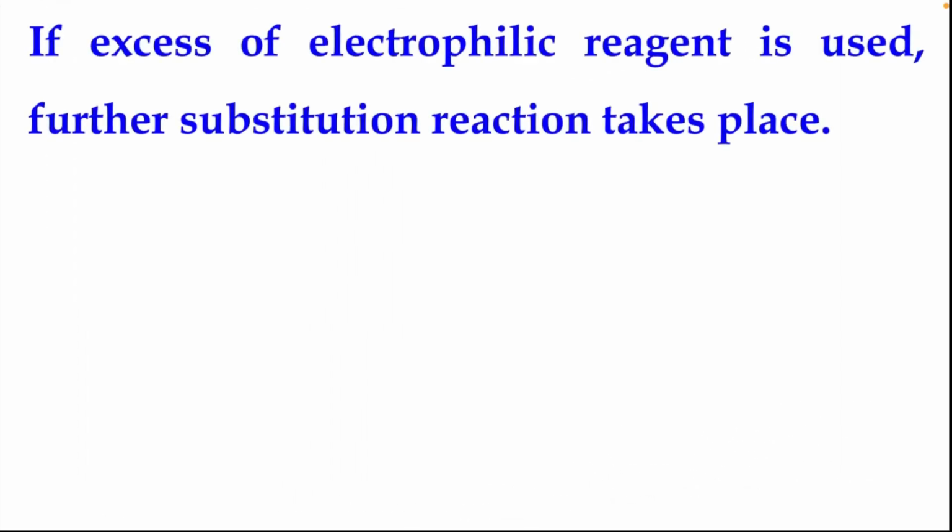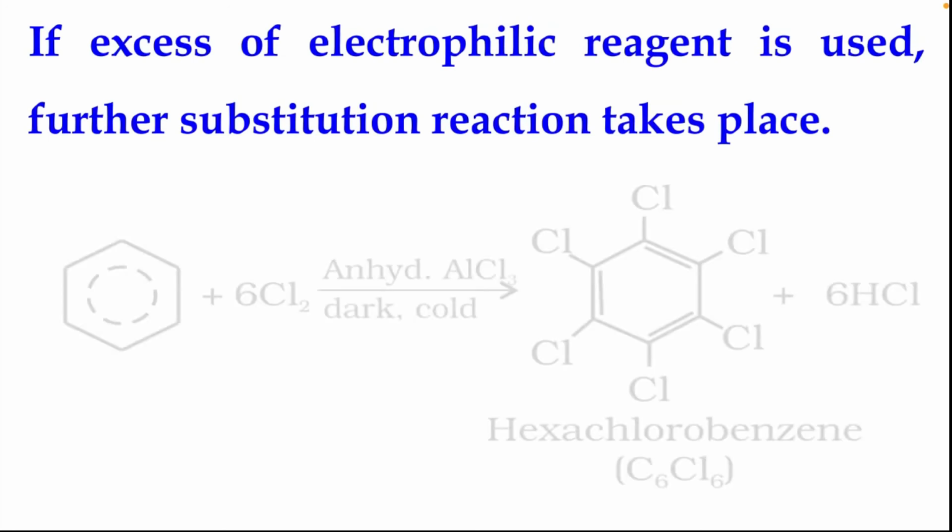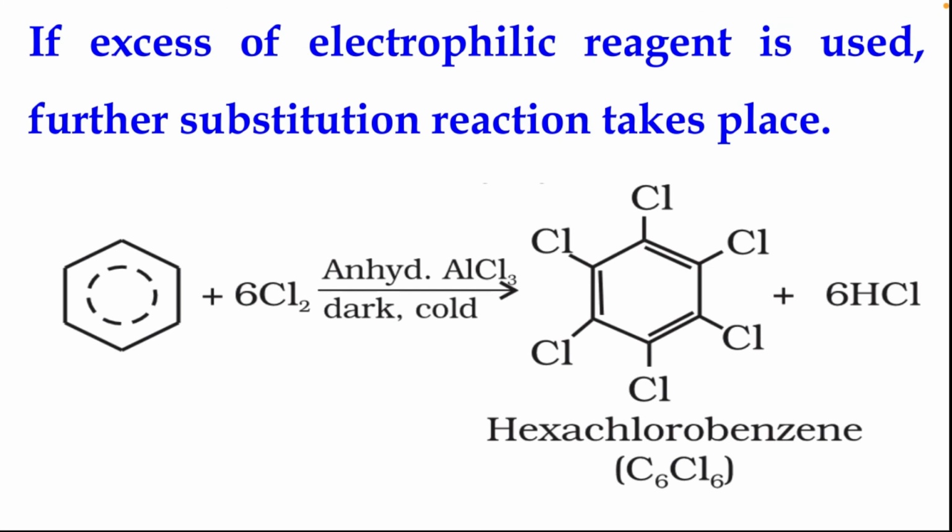If excess of electrophilic reagent is used, further substitution reaction takes place. Like in case of halogenation, halogen is substituted in all the places of hydrogen and it forms hexachlorobenzene. That means all the hydrogen atoms present in the benzene ring are replaced by chlorine atoms. This case comes when an excess amount of electrophilic reagent is used. The mechanisms of electrophilic substitution reactions we will discuss in the coming module.